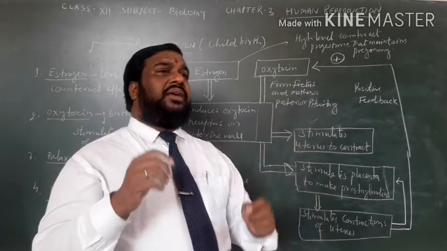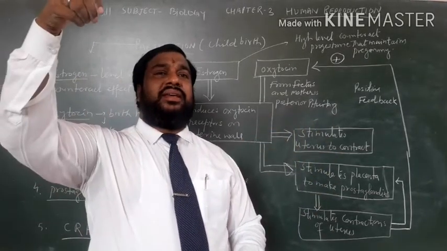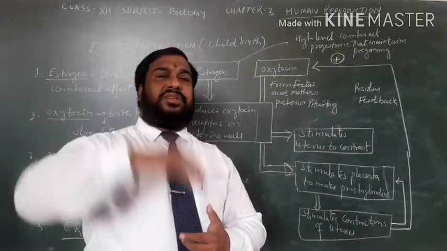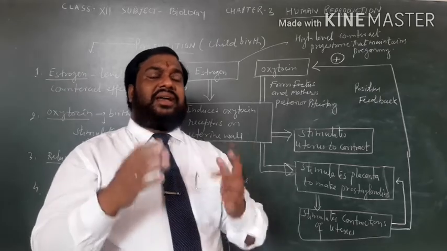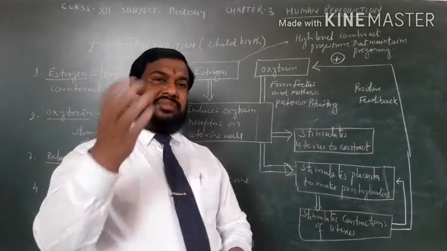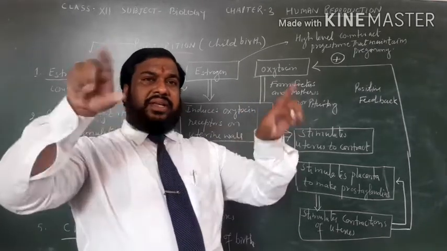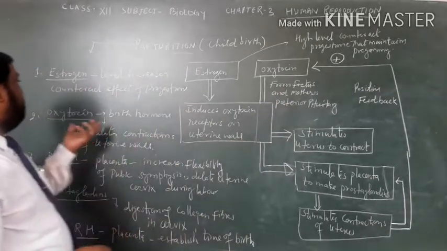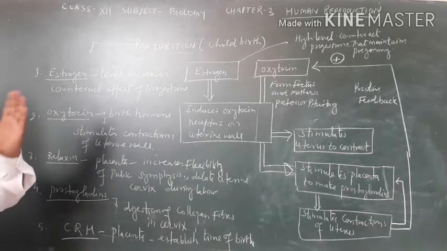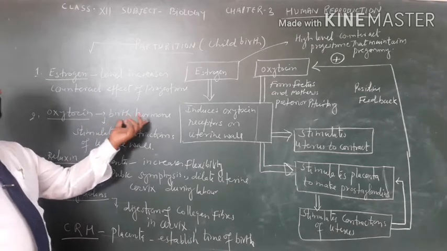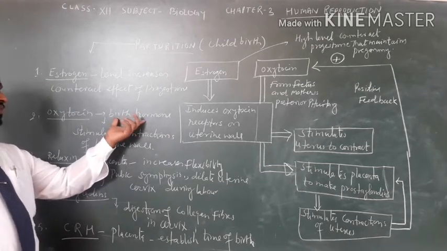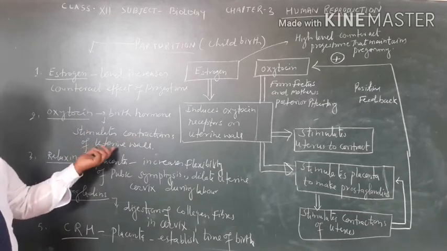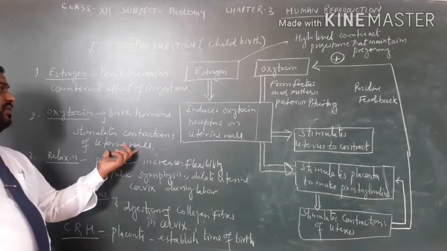So if the level of estrogen is high, estrogen suppresses the level of progesterone, and it stimulates the uterine contraction. Second is oxytocin, also known as the birth hormone. This birth hormone stimulates contraction of the uterine wall.